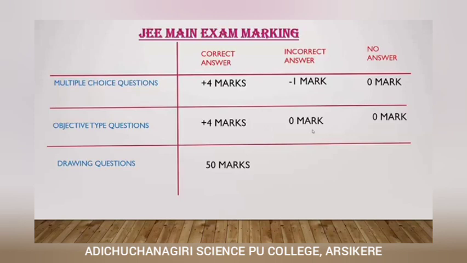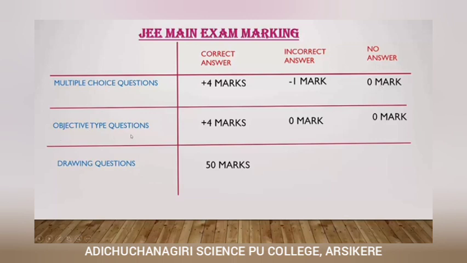Then coming to exam marking. So how the marks distribution will take place in JEE Main. See here, for multiple choice questions, that is MCQs, for a correct answer you will be awarded 4 marks. For an incorrect answer 1 mark will be deducted. If you are not attending that question, then it carries 0 marks.